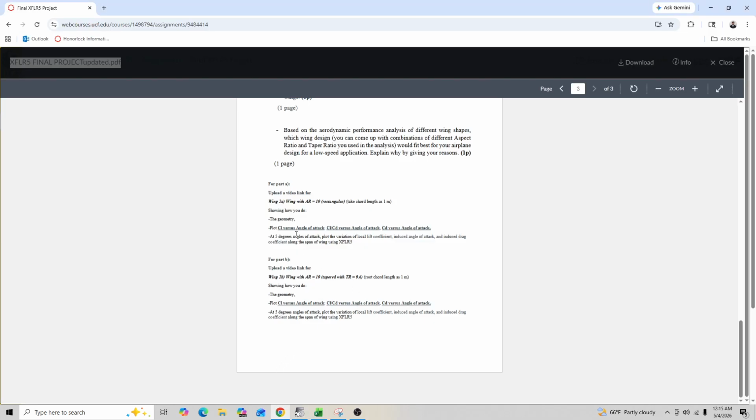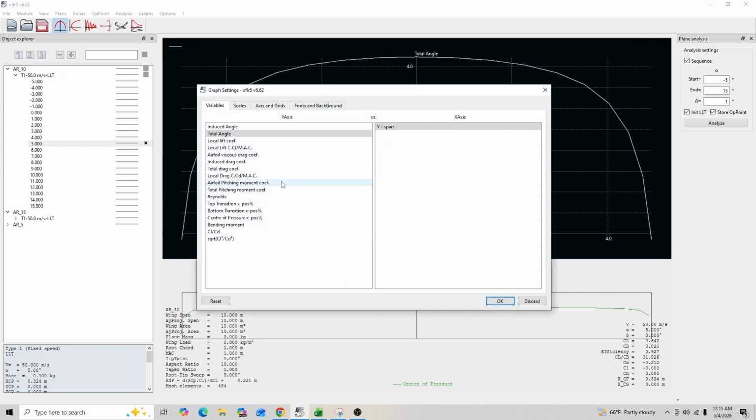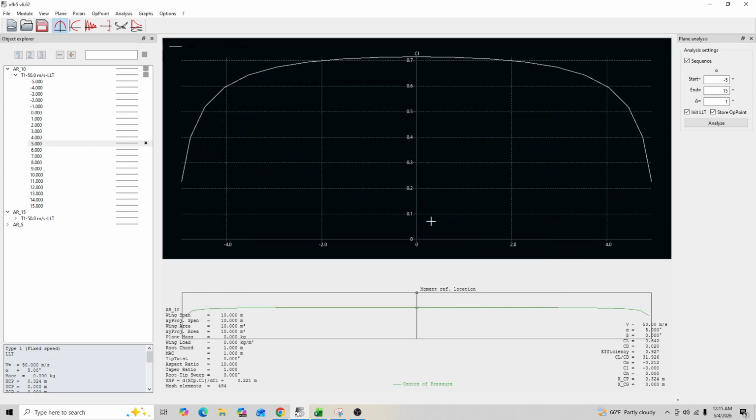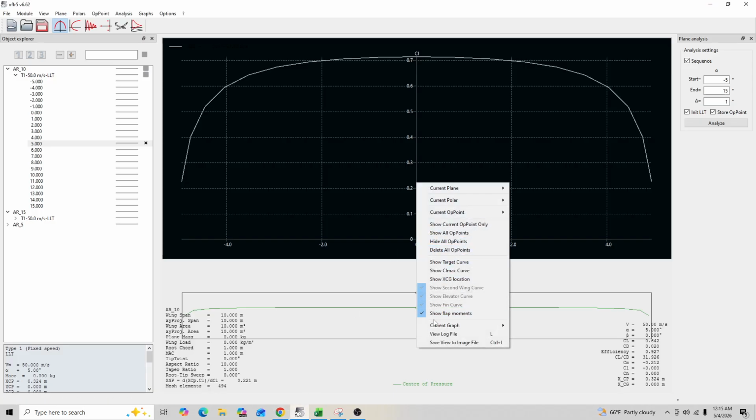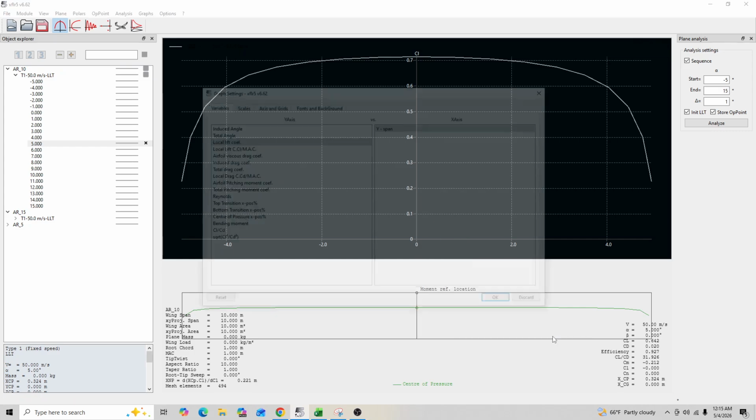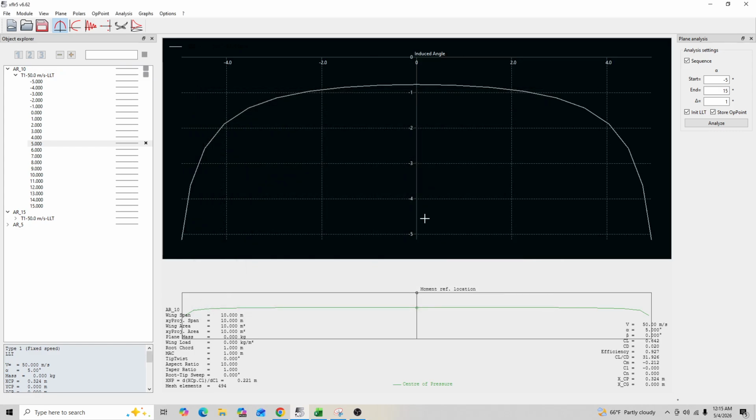And to get started with these, we want the local lift coefficient. So to do so, just like previously, go to Current Graph, define graphic settings. We want local lift coefficient. You would go ahead and click OK. And that'll be the graph of the local lift coefficient. Next is the induced angle of attack. So similarly, you go to Current Graph, define graph settings. We want induced angle. And here is your induced angle.